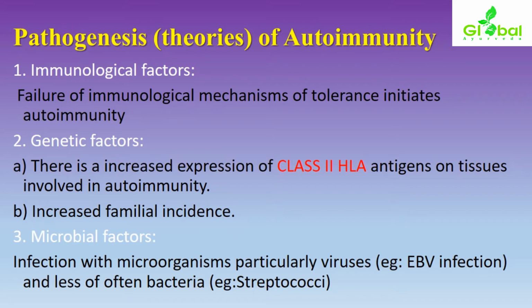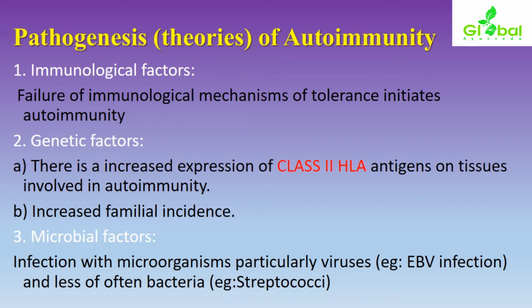Wherever there is a defect within the body, in order to counteract infective conditions or microorganisms, the role of immunological factors is foremost. So wherever there is a failure of the immune mechanism of the body to act against certain infections, there will be a chance of manifestation of autoimmune related conditions.